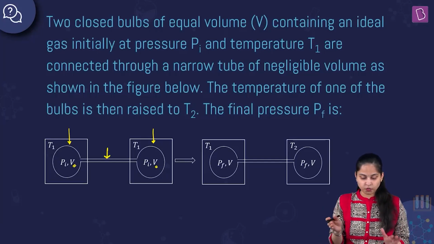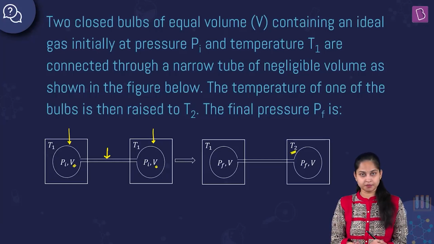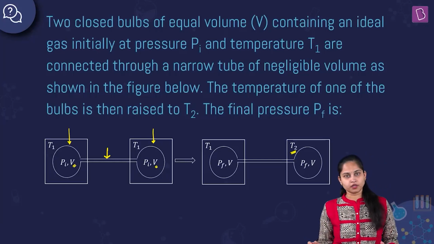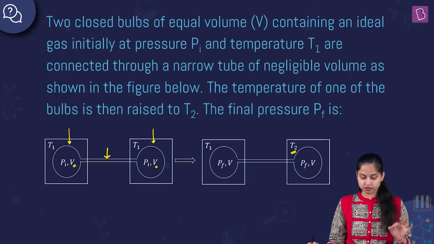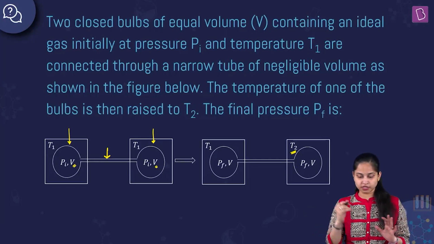The temperature of one of the bulbs is then raised. That means this particular bulb's temperature was raised to T2. What will the final pressure PF be if the temperature of the second bulb has been raised to T2?